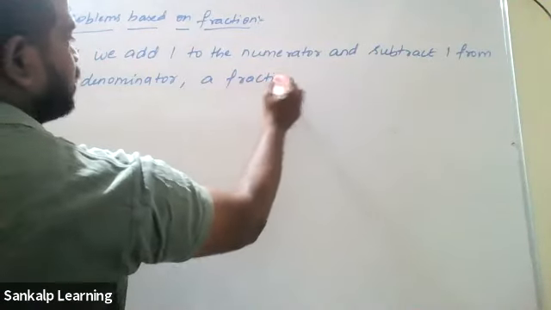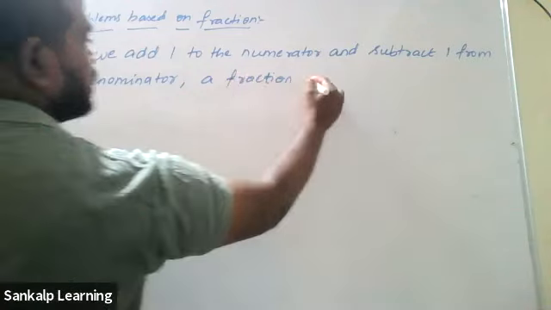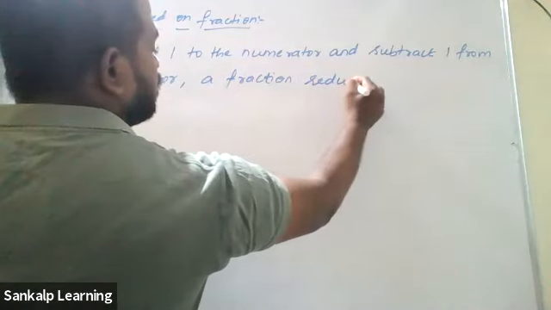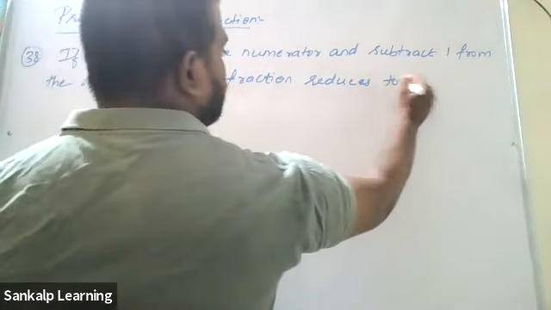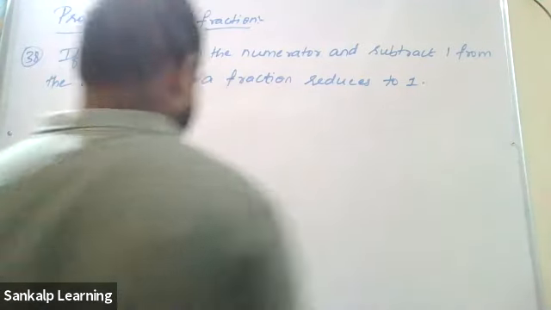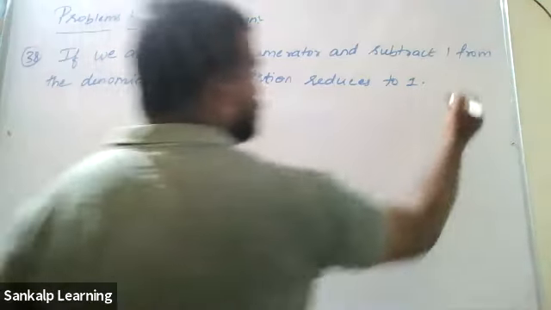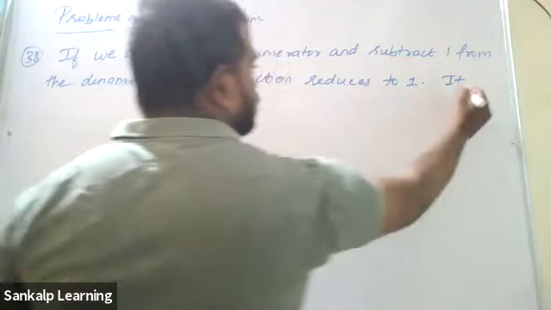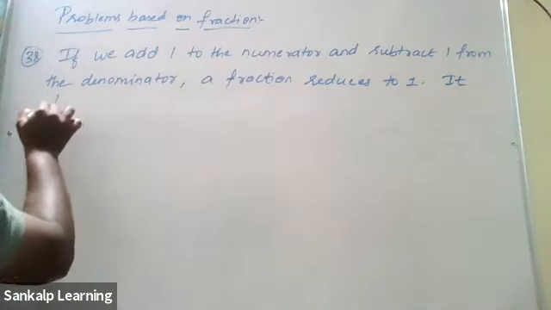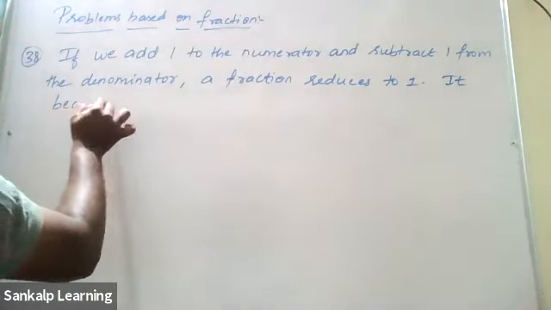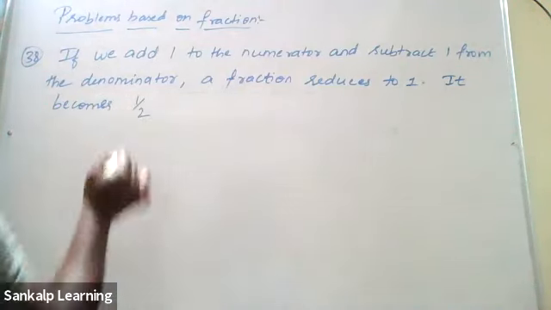The fraction reduces to 1. It becomes 1 by 2.